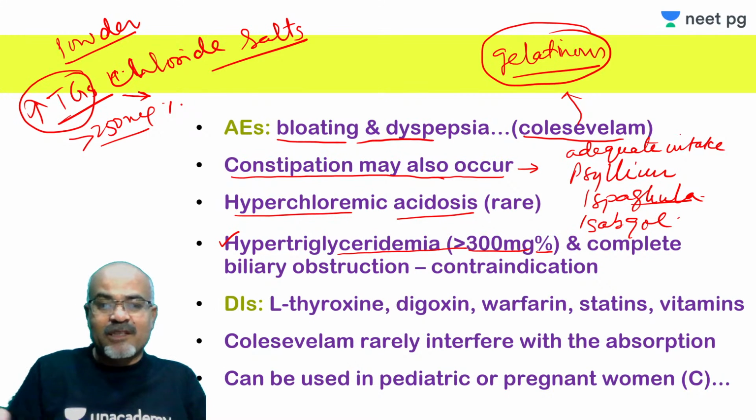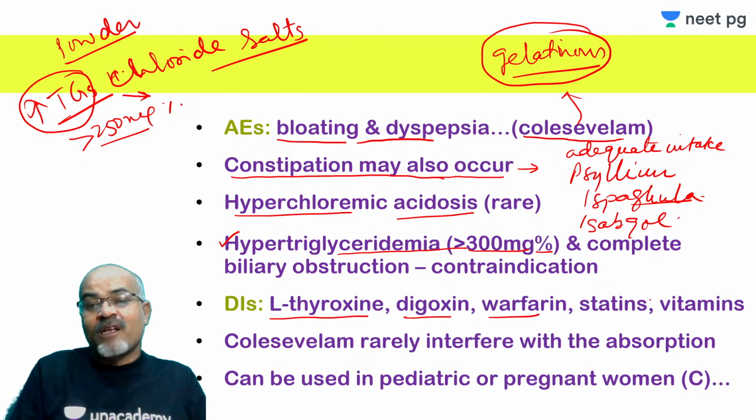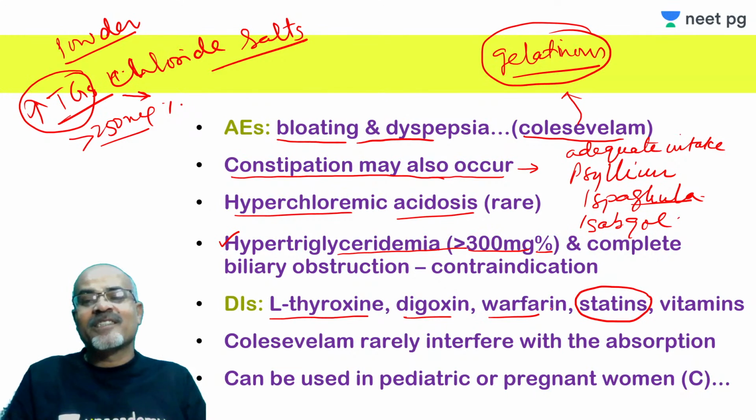For example, it is more commonly seen with L-thyroxine, digoxin, warfarin, some of the statins even. When they are added with statins, we are saying that we will get a synergistic effect, but the absorption of some of the statins may be affected by these drugs.